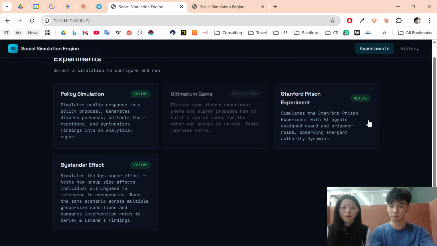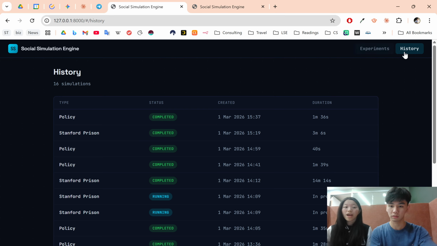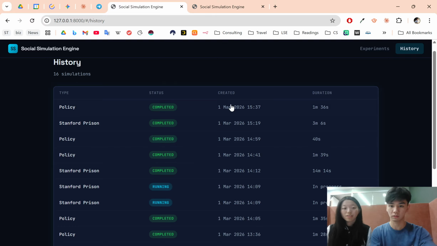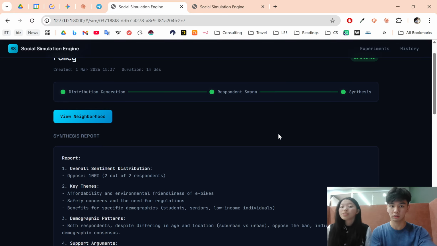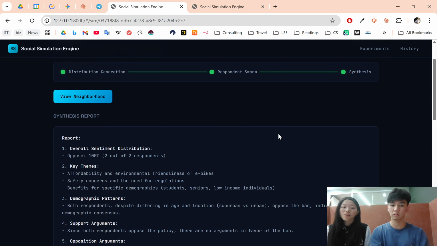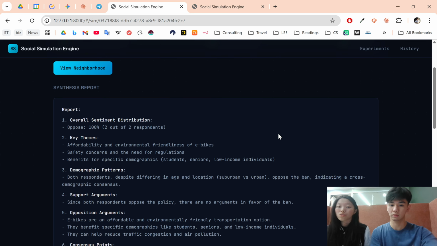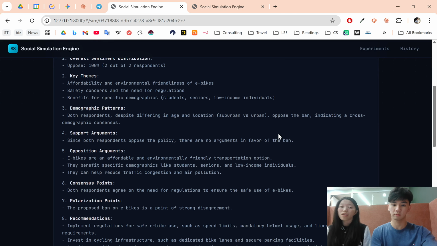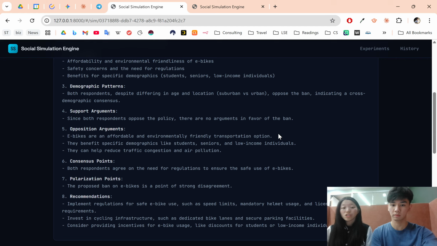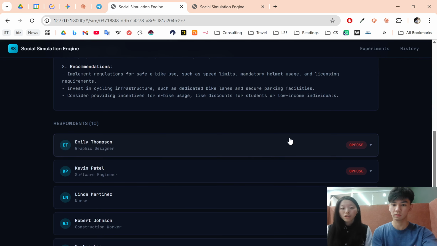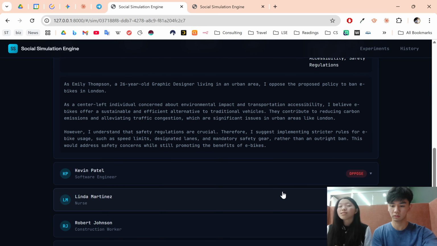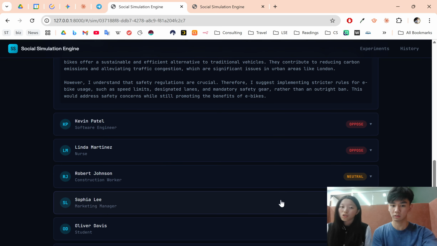That's exactly what we built. We built a simulation engine where you can input any policy, for example, banning e-bikes in London, and the system generates statistically representative samples of citizens. For example, a 34-year-old Deliveroo rider in Hackney, a retired teacher in Richmond, or even a 19-year-old student who can't afford the tube. Each AI agent has a real backstory, income, and transportation habits, and reads the policy and responds as that person. So you have really human AI agents.